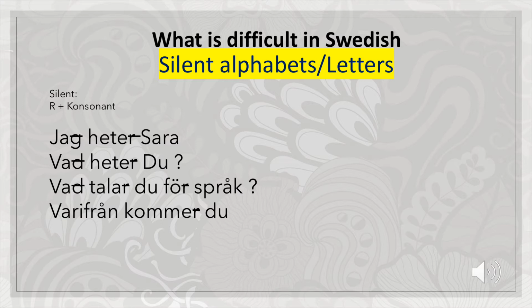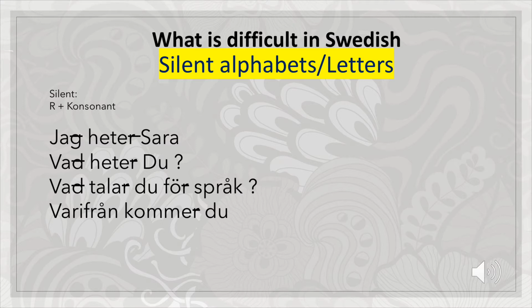So here are some examples. Jag heter Sara. So in jag, it is not pronounced jag. G is always silent in Swedish. Always means in jag, it is always silent. So it will be Jag heter Sara.